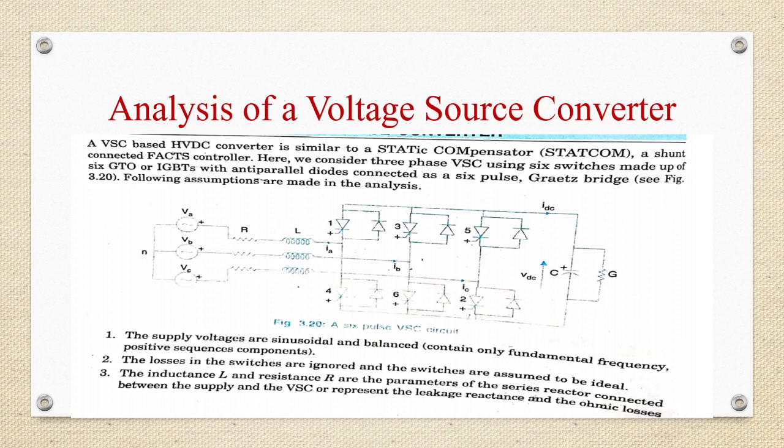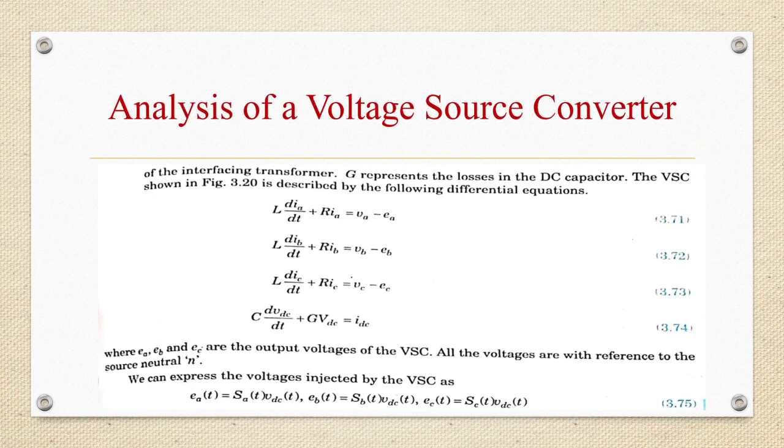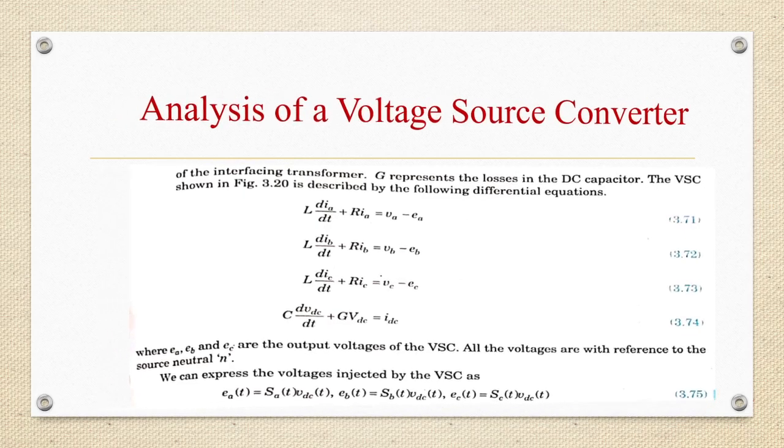Second, losses in the switches are ignored and the switches are assumed to be ideal. Third, inductance L and resistance R are the parameters of the series reactor connected between the supply and the VSC, or represent the leakage reactance and the ohmic losses of the interfacing transformer. G represents the losses in the DC capacitor, and the VSC is shown in the figure here.